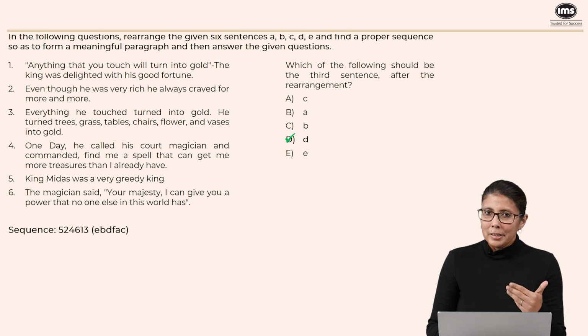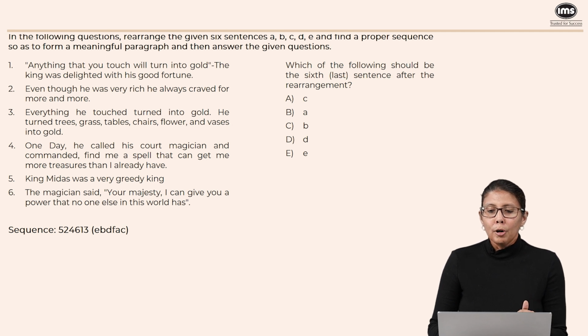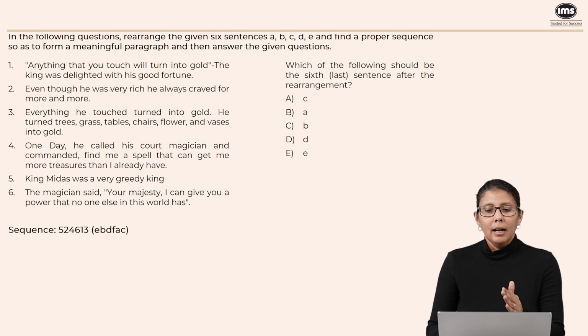Now let's move on to the next question based on the same parajumble sequence. So we're going to work with the same sequence here. Which of the following should be the 6th or the last sentence after the rearrangement? So what is the last in the sequence is what they're asking you. If you look at the sequence, clearly it is sentence 3 or sentence C. Now sentence C is actually option A. So here you could possibly make a mistake, but if you're careful, then you will say that it is option A, which is equal to sentence C.